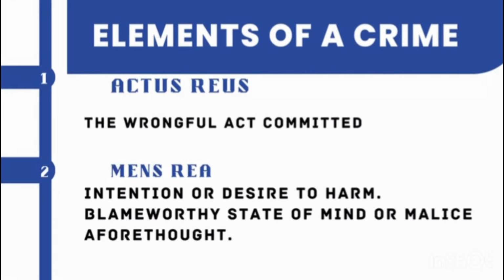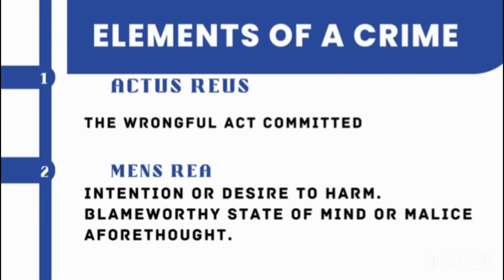Was there the specific intention of killing that person? That is called mens rea. For example, let me talk about the same murder, killing someone. You use a gun. Now, did you plan to use that gun in order to kill that person? Did you intend to do so? Did you plan it in your mind to say, I'll go and kill Mr. Gilbert today? Then that is the mens rea.